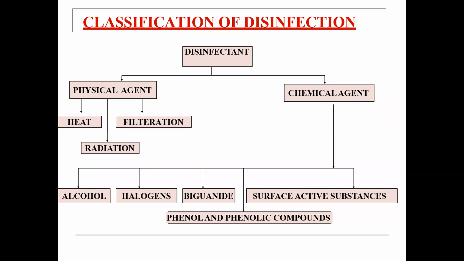And a very important aspect is that when you dispose of the disinfectant agents, they should not affect the environment. So the environment should be safe, right? If I dispose of these disinfecting agents in the environment, they should not affect other living animals, right? So these are the properties of a disinfectant.